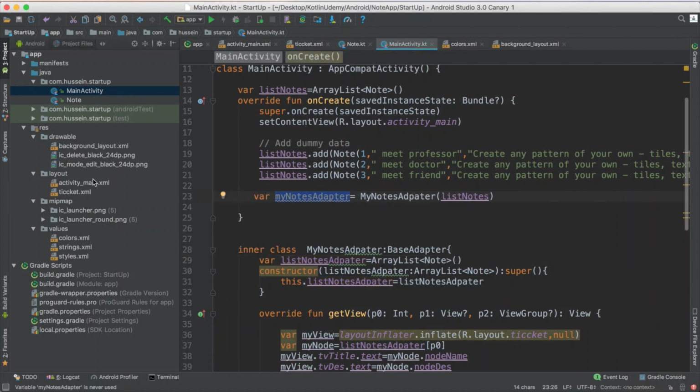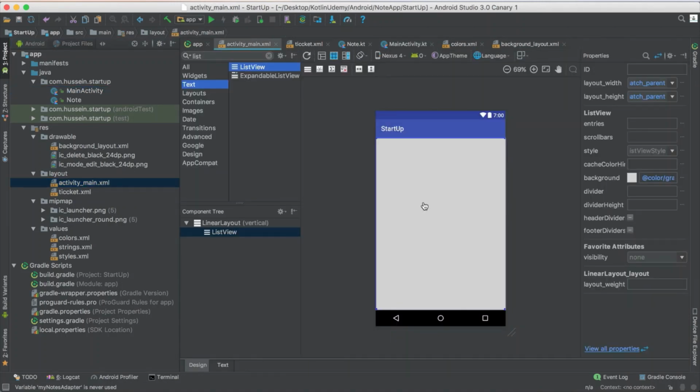Now you want to set this adapter to what? To this list view. So what's the name of this list view? It doesn't have any name or ID, so let me name it list view nodes. Okay. That means this list view will hold all the information about all the nodes. We will have it in the code. So really easy and basic process to set up this thing.